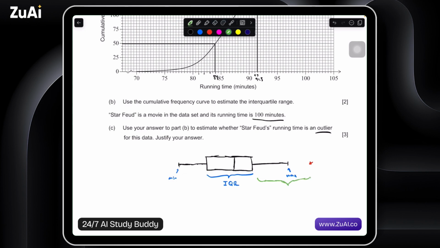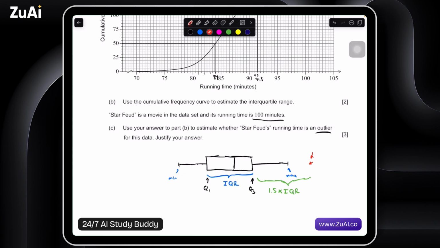These whiskers will extend 1.5 times the IQR. And if it's beyond 1.5 times IQR above Q3, or if it's 1.5 times IQR below Q1, then it's considered an outlier and it doesn't reach to this extreme point.